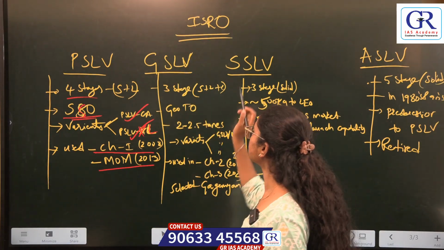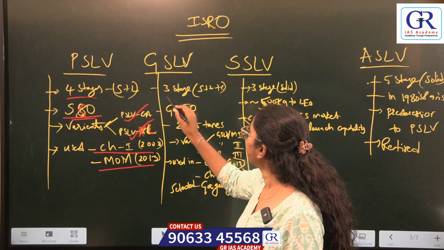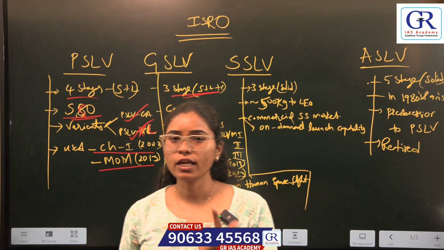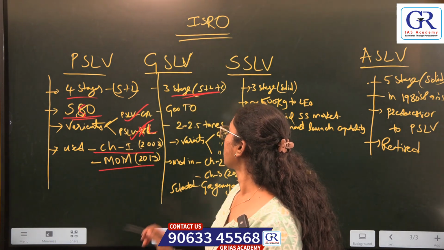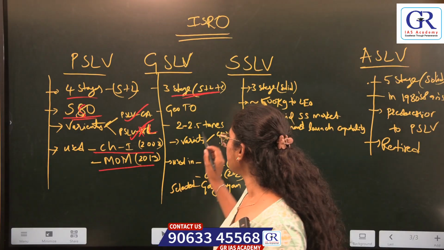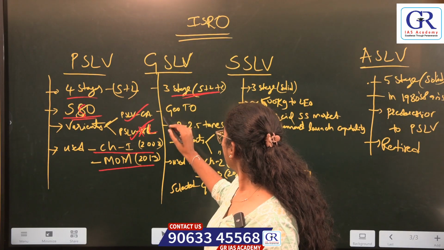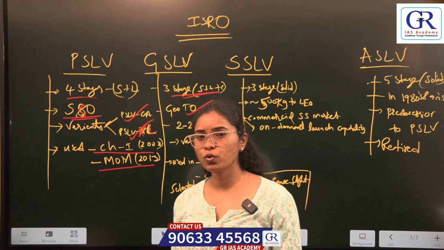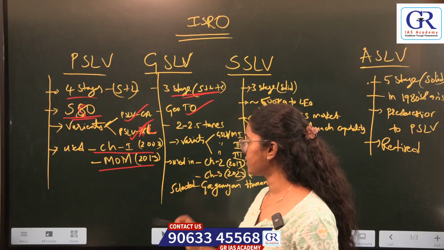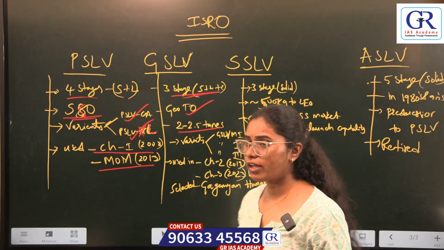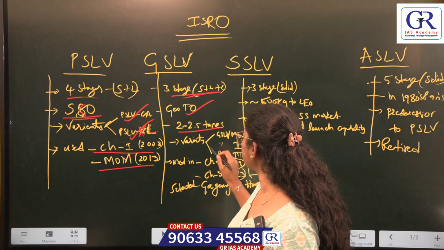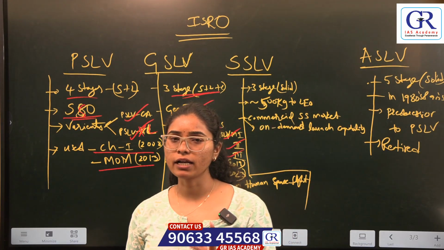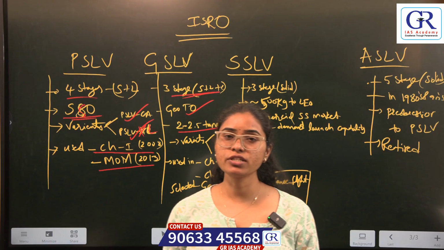Coming to GSLV. In GSLV we have 3 stages. In these 3 stages we use solid, liquid and cryogenic propulsions. It is primarily for geosynchronous orbit and it can carry up to 2 to 2.5 tons of weight. And the varieties of GSLV are Mk1, Mk2, Mk3, which is GSLV Mark 1, GSLV Mark 2 and GSLV Mark 3.